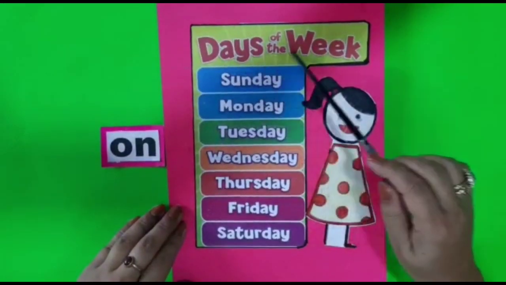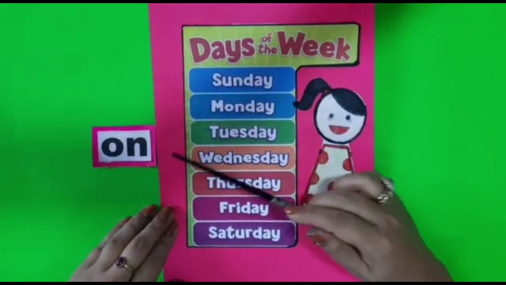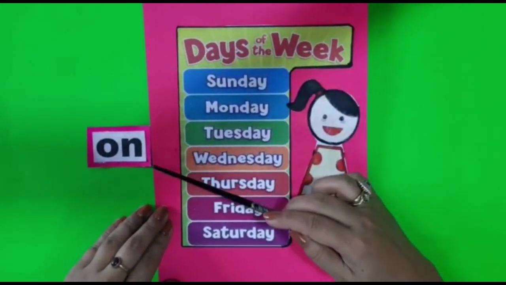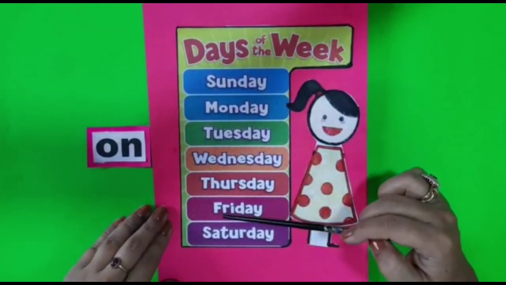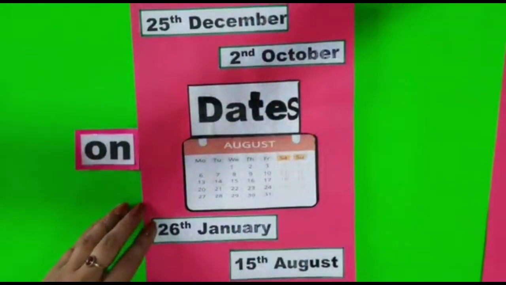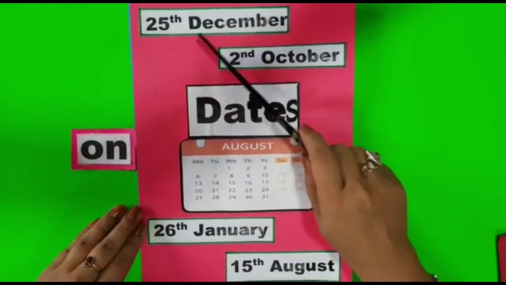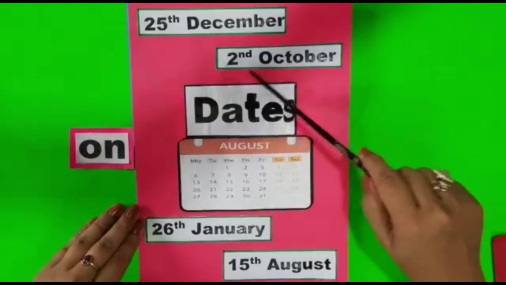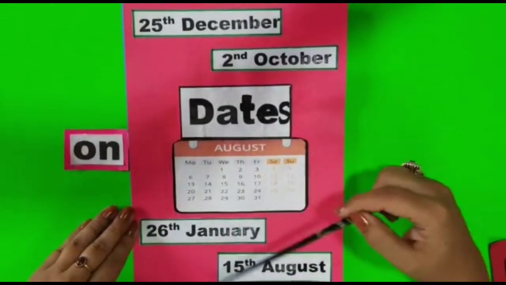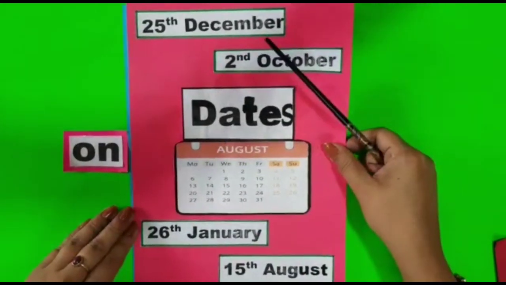On is used before days of the week. Like we always say on Sunday, on Monday, on Tuesday, on Wednesday, on Thursday, on Friday, on Saturday. We also use on before the dates. We say on 25th December, on 2nd October, on 26th January, on 15th August. We use on before dates.